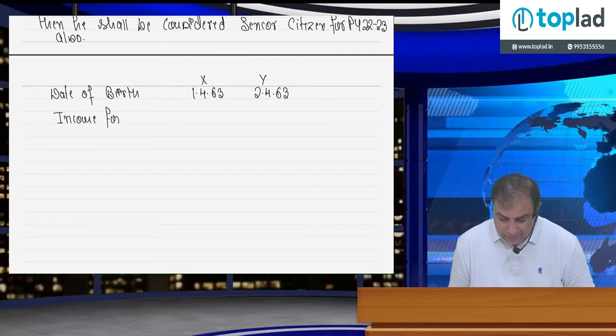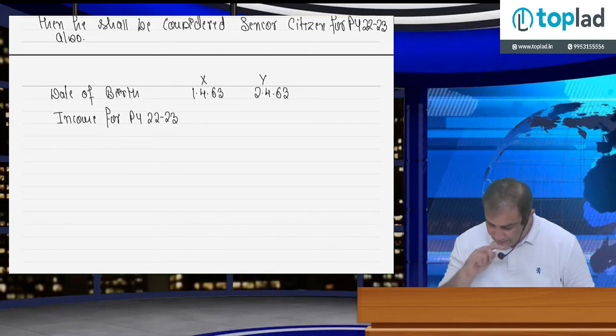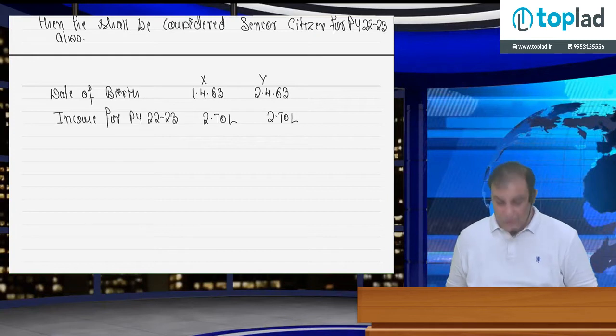Income for previous year 22-23 is 2,70,000 for each. Okay, calculate tax.